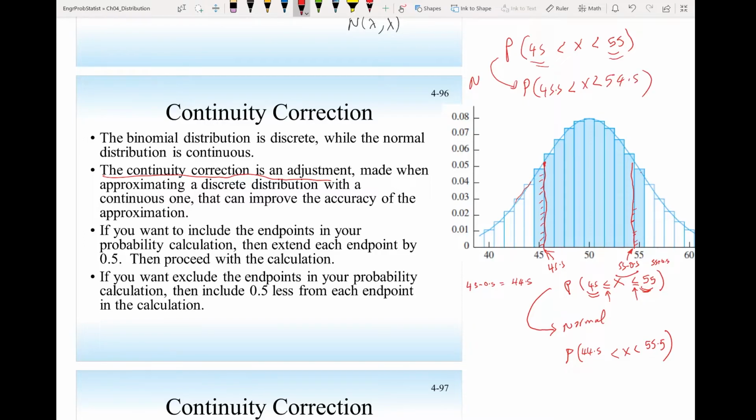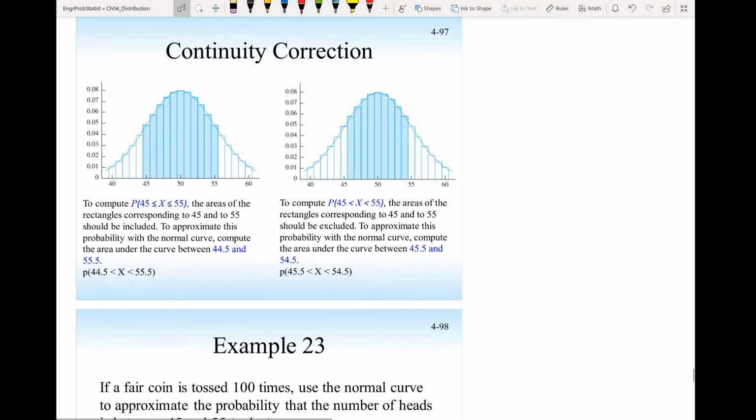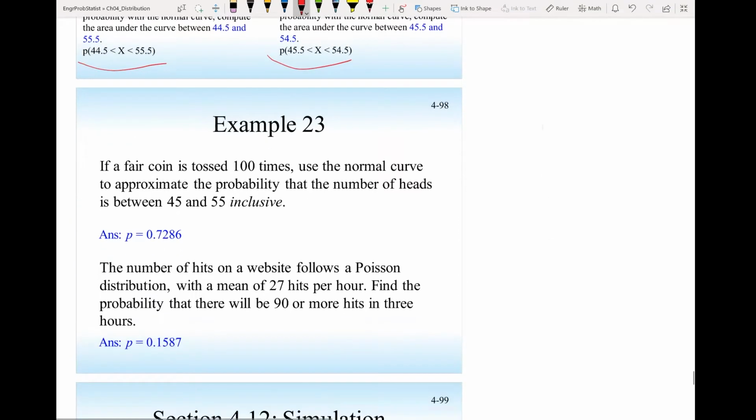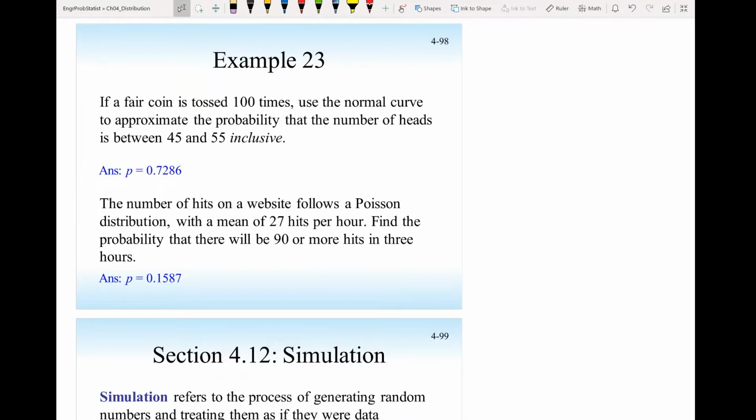And you have to take care of this correction. Now, if n is very large, then you probably don't need that correction, but it's good to always keep it in mind when you approximate a discrete distribution with a continuous distribution, to include the endpoints. And that's what we have been saying here. So let's look at this example. If a fair coin is tossed 100 times, so I am conducting an experiment with n equal 100, use the normal curve to approximate the probability that the number of heads is between 45 and 55.